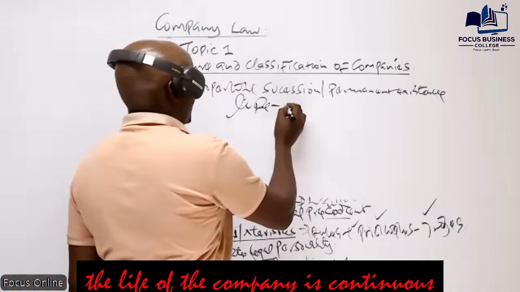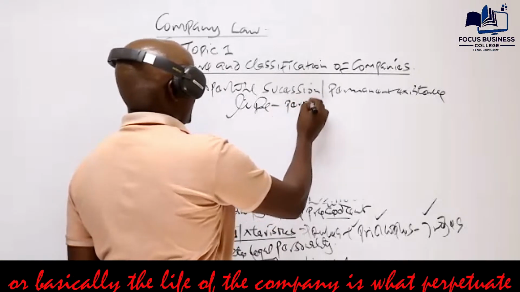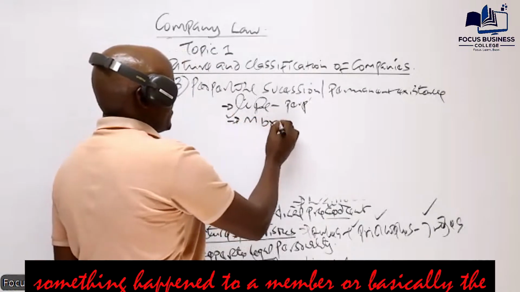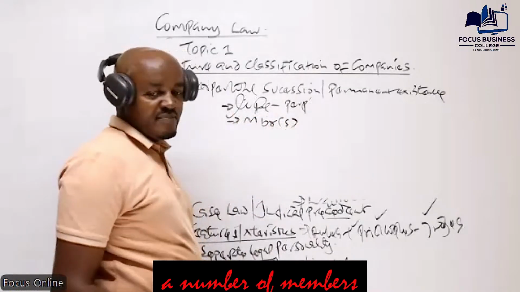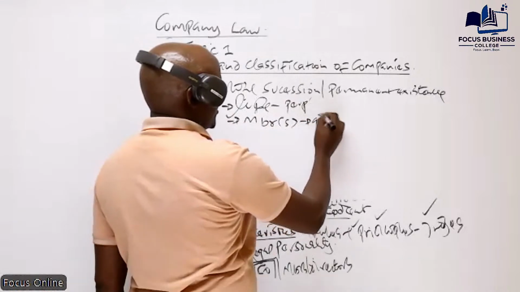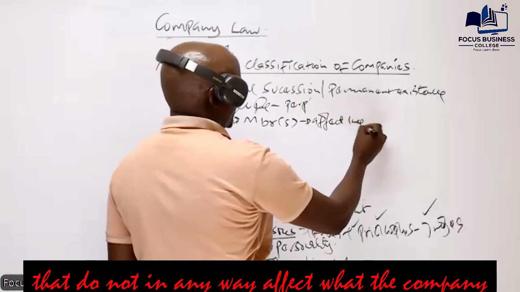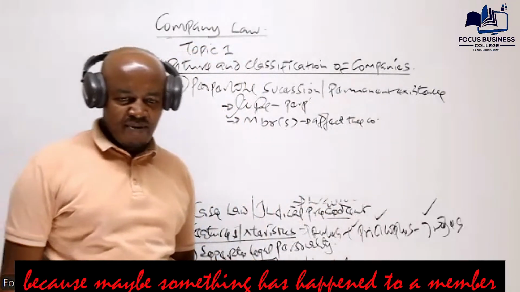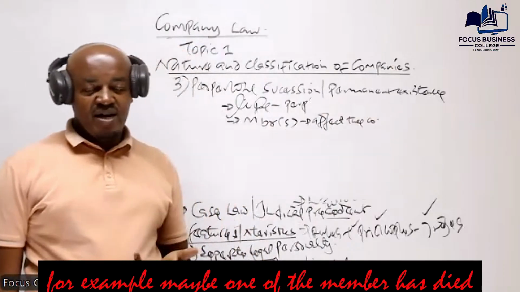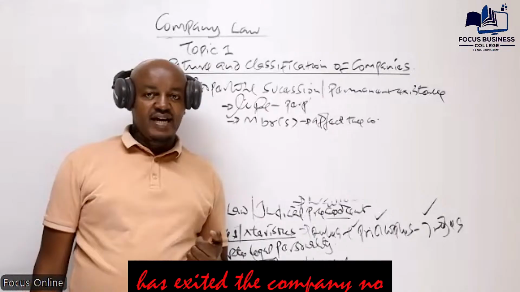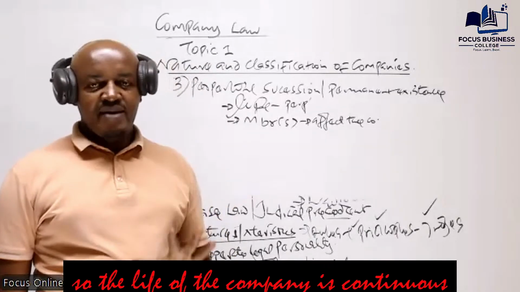The life of the company is continuous, or perpetual. What this means is that if something happens to a member, or a number of members, that does not in any way affect the company. A company cannot be liquidated because something has happened to a member. For example, maybe one of the members has died, or has exited the company. So the life of the company is continuous.